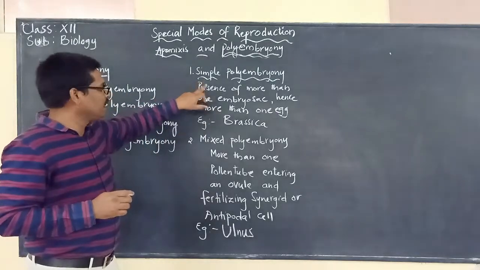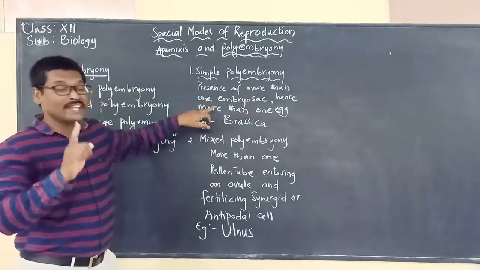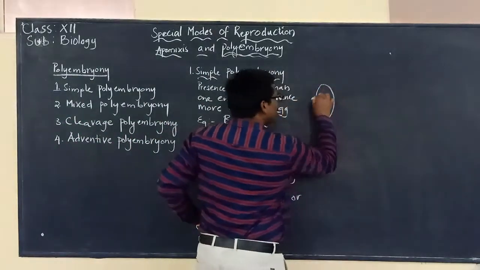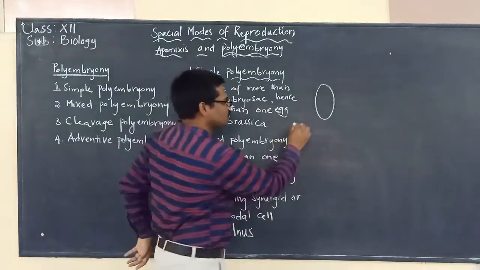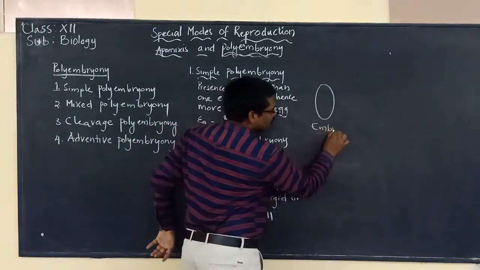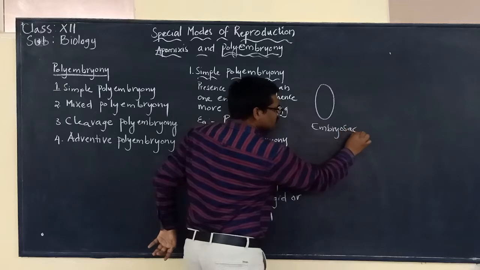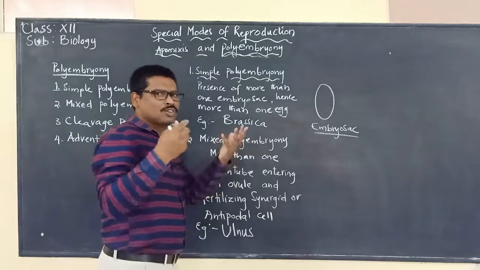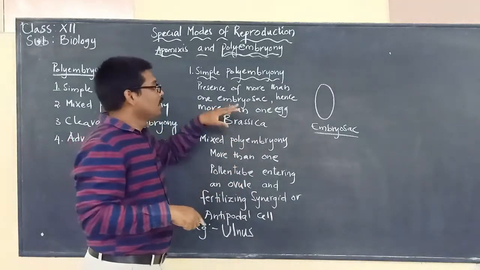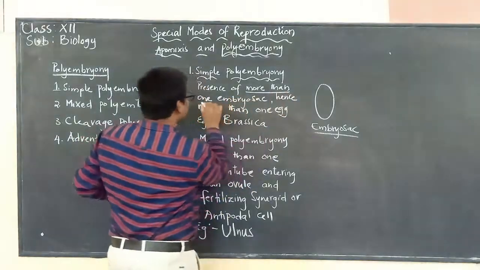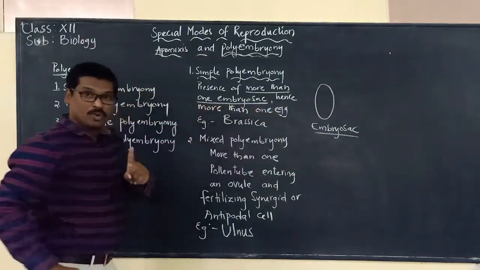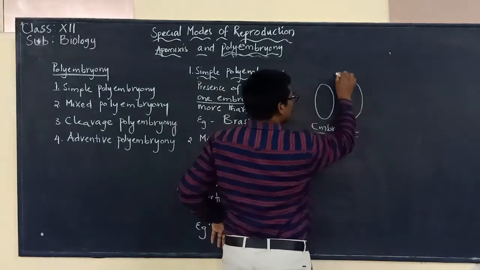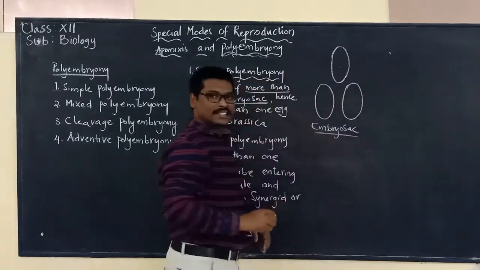In simple polyembryony, there is presence of more than one embryo sac. Means what? We know that each ovule will have only one embryo sac. So here is the embryo sac. But when we say that each ovule is having only one embryo sac, that is the common one. But here what we are saying, there may be more than one embryo sac. So one embryo sac, and there may be another embryo sac or another embryo sac that will be present.